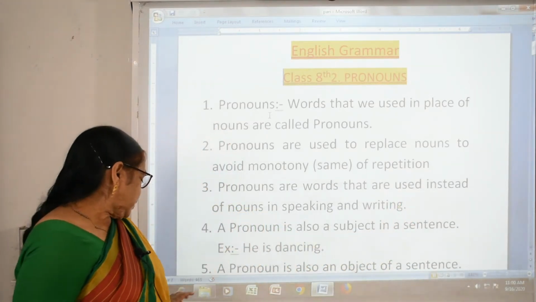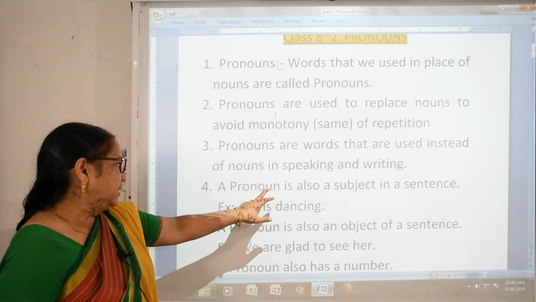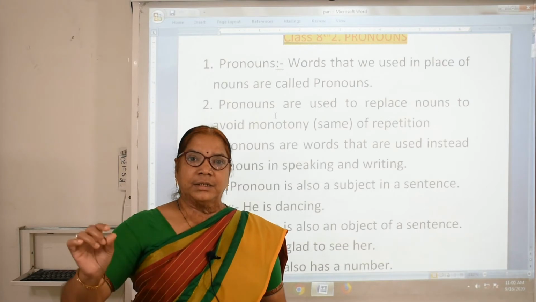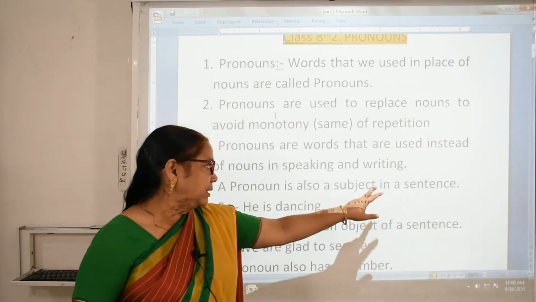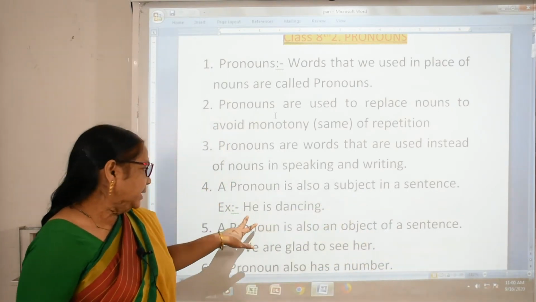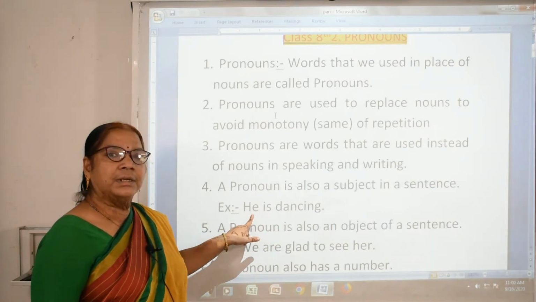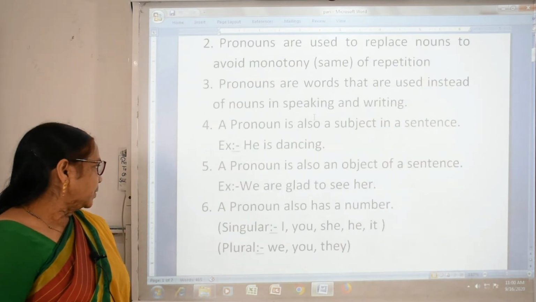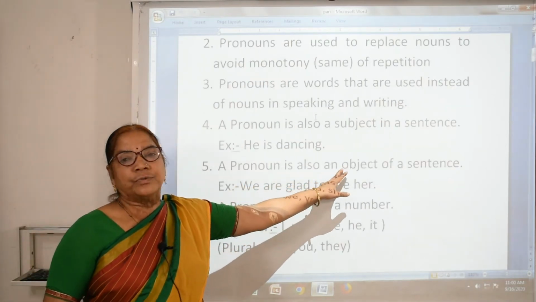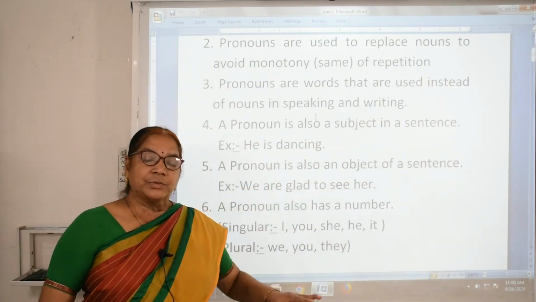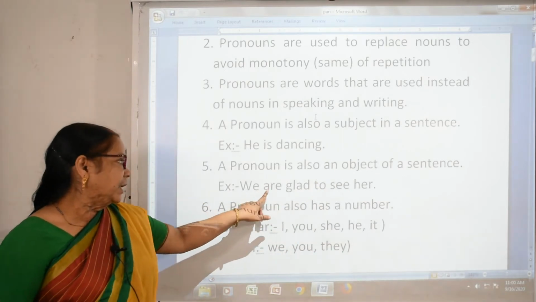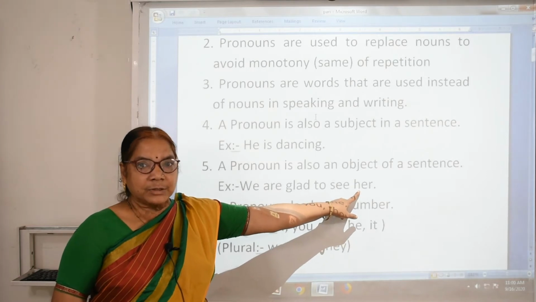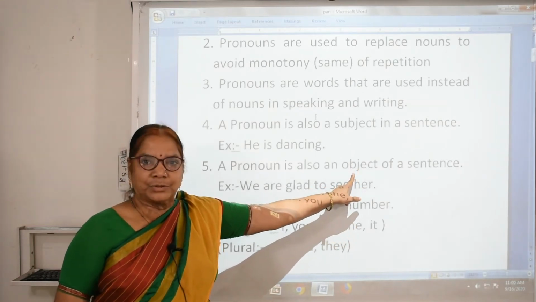A pronoun can also be the subject in a sentence. He is a good boy. He is the subject here. Suppose he is dancing. He is the subject here. A pronoun is also the object of a sentence. It is a subject and also an object. See here, we are glad to see her. Her is a pronoun, but it is the object here.